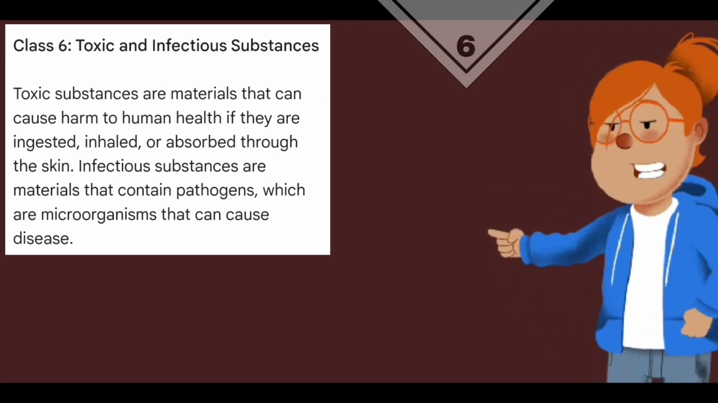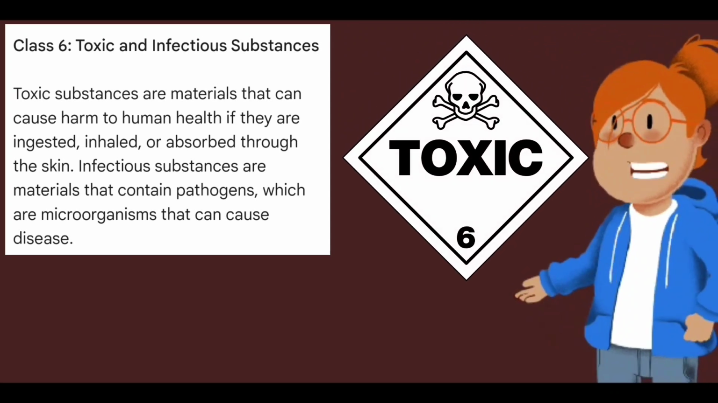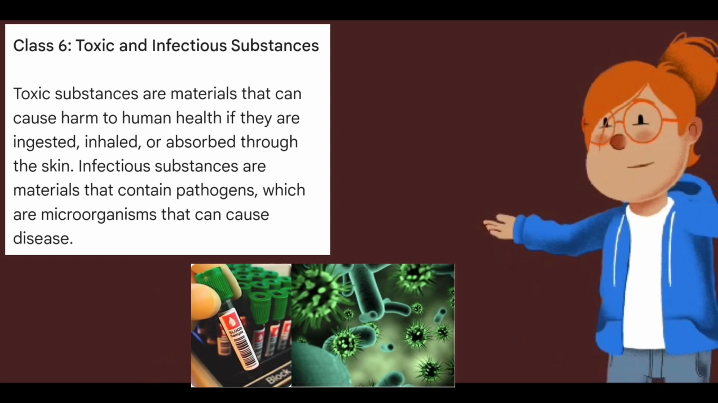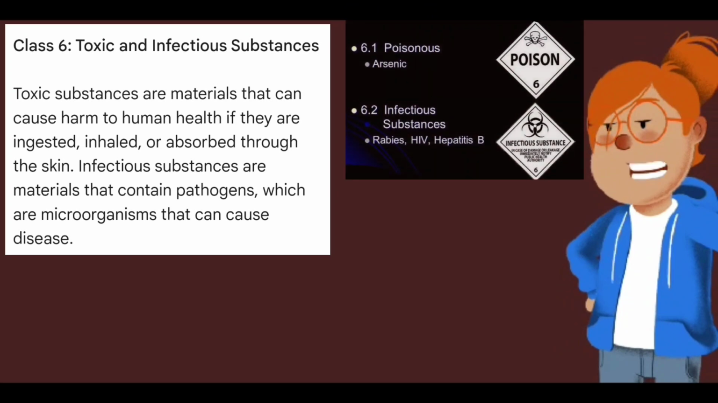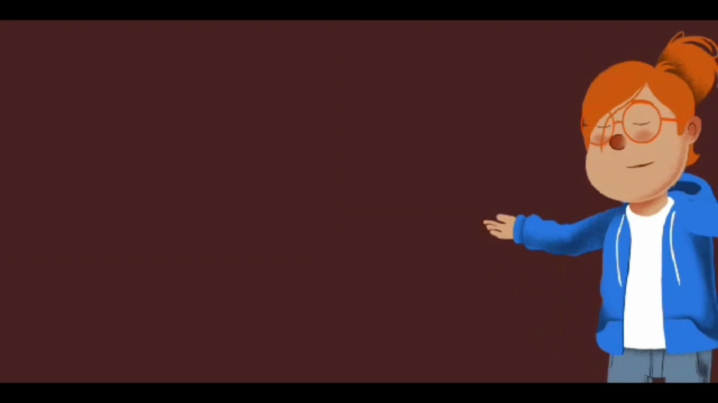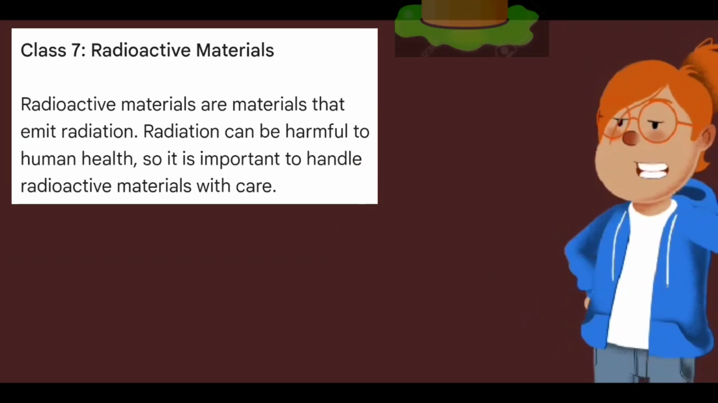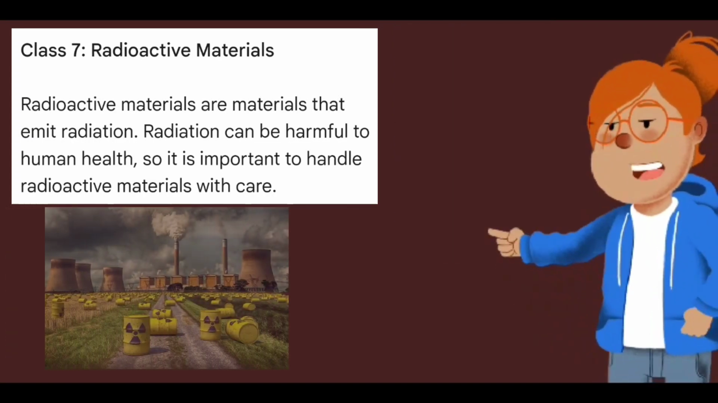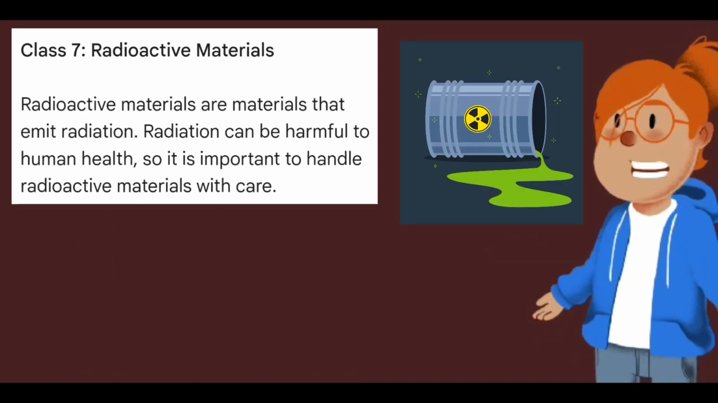Class 6, Toxic and Infectious Substances. Toxic substances are materials that can cause harm to human health if they are ingested, inhaled, or absorbed through the skin. Infectious substances are materials that contain pathogens, which are microorganisms that can cause disease. Class 7, Radioactive Materials. Radioactive materials are materials that emit radiation. Radiation can be harmful to human health, so it is important to handle radioactive materials with care.